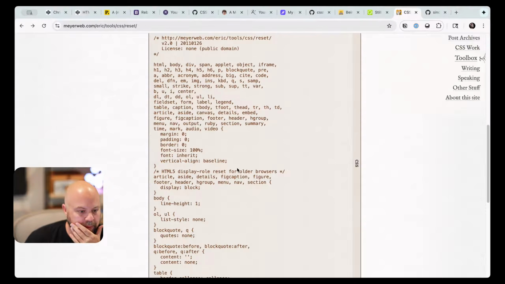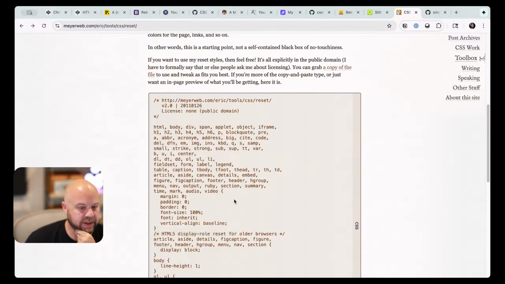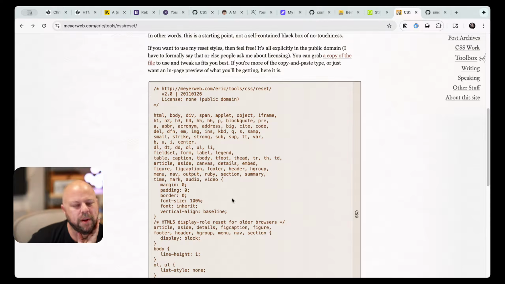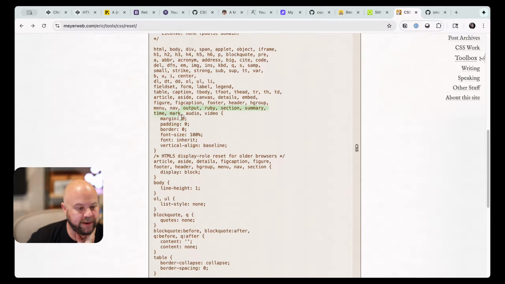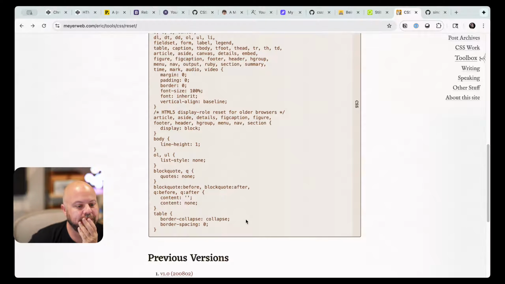So I think we might be able to close out Eric's. This was probably the first one ever, a style sheet that Eric said, hey everybody, you could, if you want to, use this and it'll kind of nuke all styling of stuff and you can start from scratch with CSS. This was a mega popular approach for a long time. I don't know that there's anything else in here I would want to steal. Like this quote stuff, I'm not sure I care about. Tables is interesting though. Maybe we'll grab that.